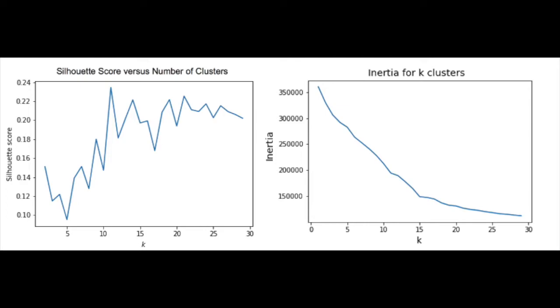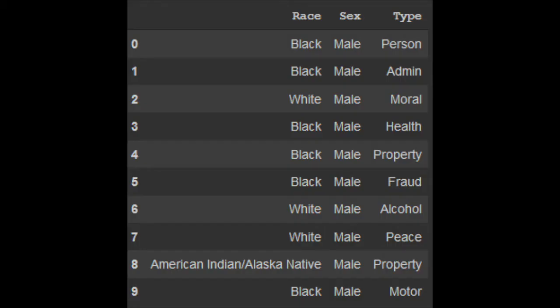Based on the silhouette and inertia plots against a number of clusters, the data is best divided into 11 groups, one of which was thrown out due to no weight being assigned to any of the features, resulting in effectively 10 clusters. This table indicates the most common occurrence within each feature for every cluster.